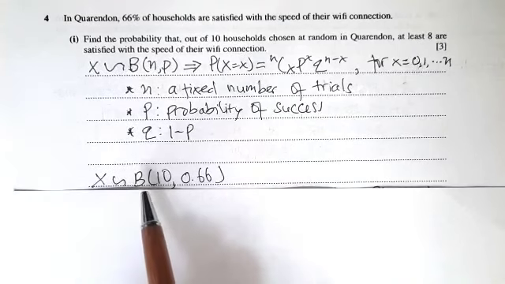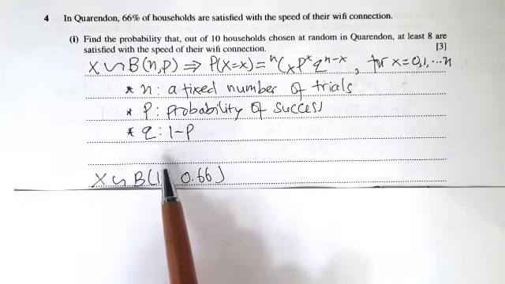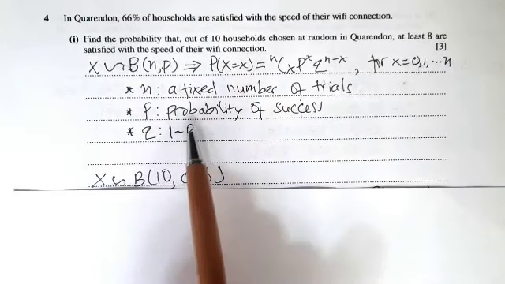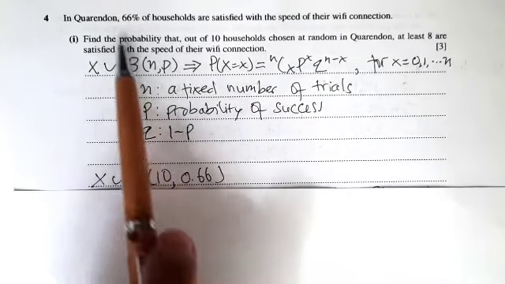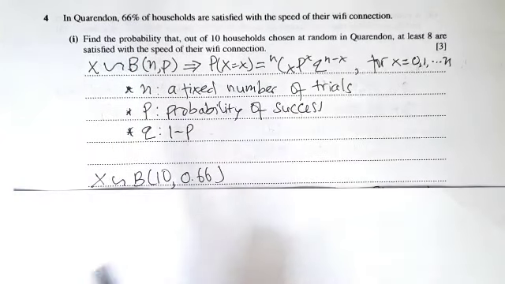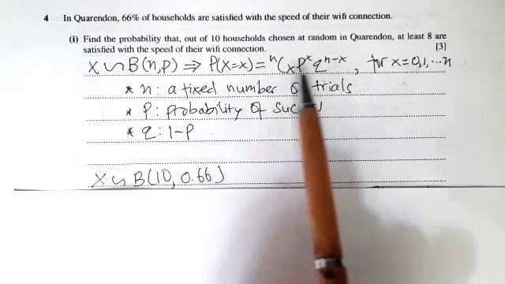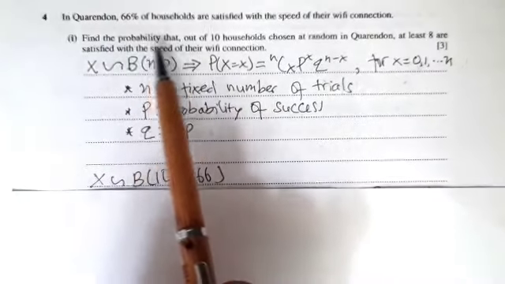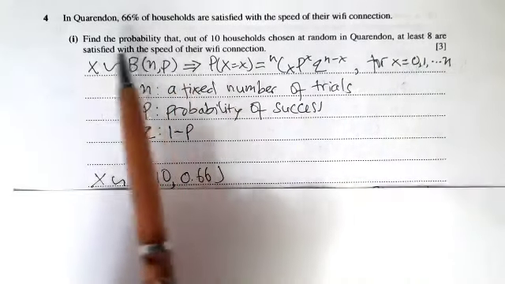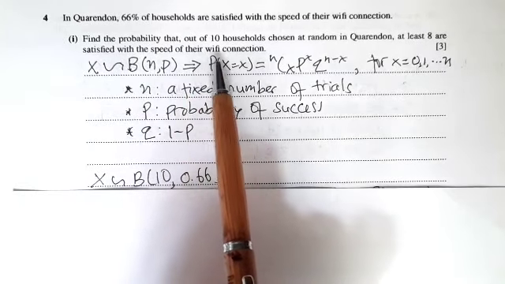Now, in this question, n is 10 households, and the probability of success, p, is 66% or 0.66. The question is to find the probability that at least 8 are satisfied with the speed of their Wi-Fi connection.